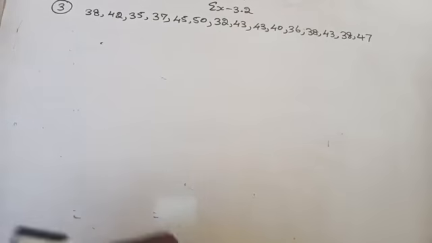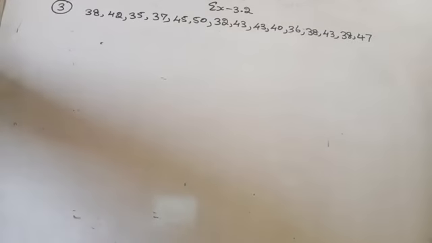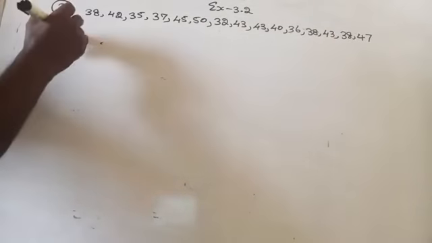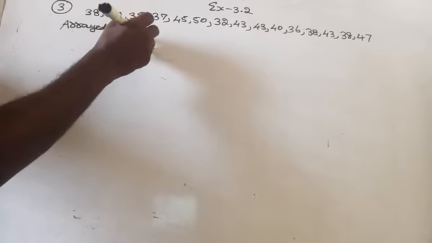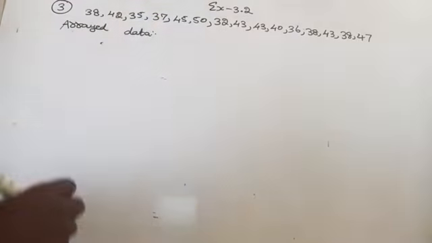Now they asked us to find the mode and median of the data. Is there more than one mode? We will find. First you arrange the data in ascending order. That is arrayed data. What is the least observation among the given?